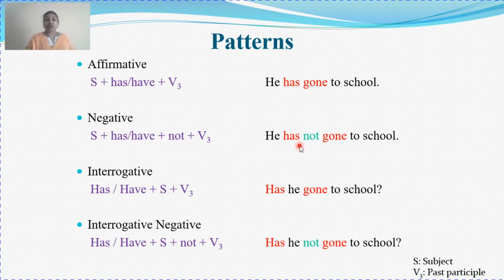Example is he has not gone to school. Interrogative: has/have plus subject plus verb third form. Again in interrogative, there is inversion of subject and verb. Example, has he gone to school? Interrogative negative: has/have plus subject plus not plus verb third form. Has he not gone to school? So this is how we frame sentences in present perfect tense in different forms. Here you can also use: have they not gone to school? Have I not gone to school? So these are the different patterns of present perfect tense.